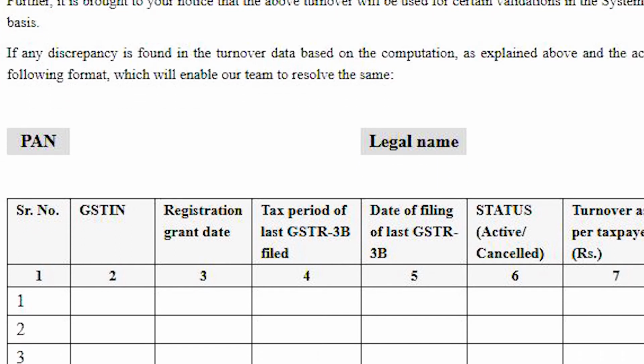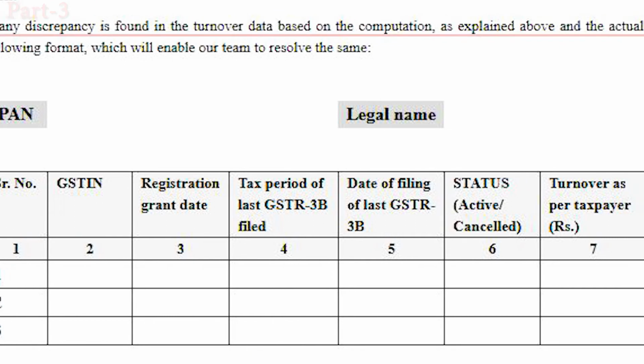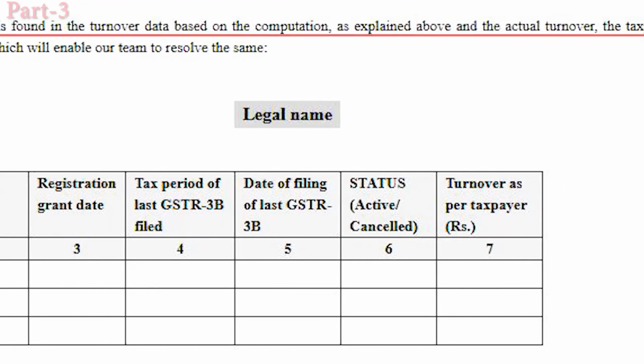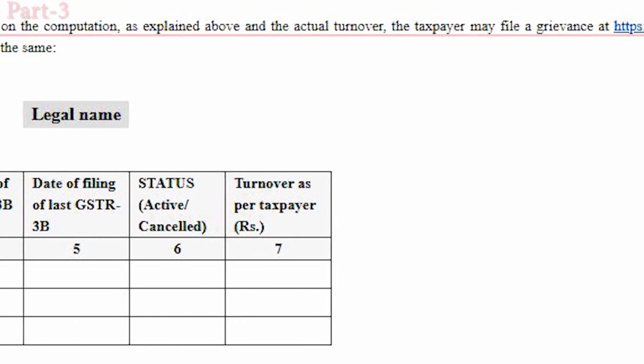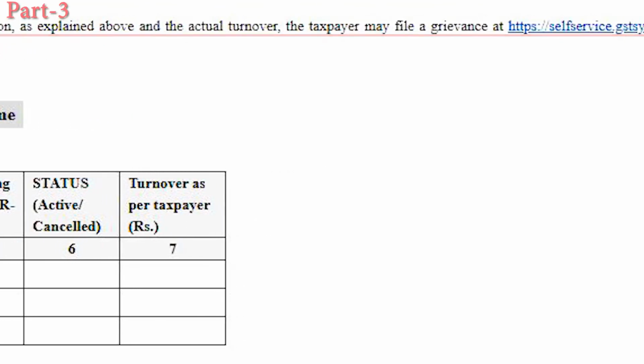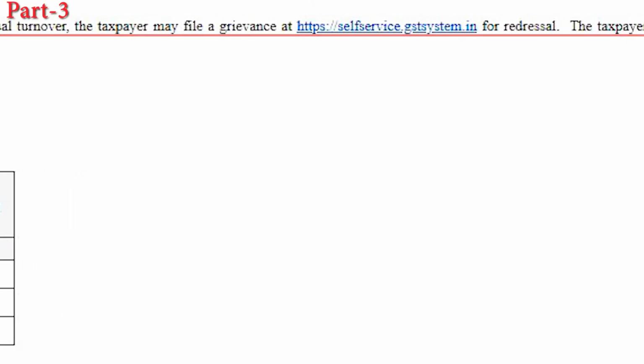In part 3, it says if any discrepancy is found in turnover data based on the computation as explained above and the actual turnover, the taxpayer may file a grievance at www.selfservice.gstsystems.in for redressal.